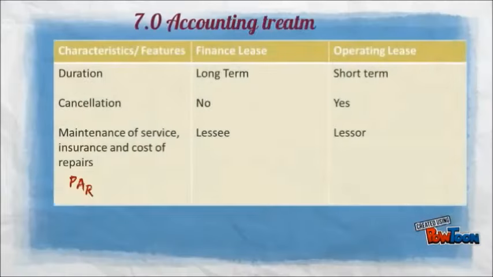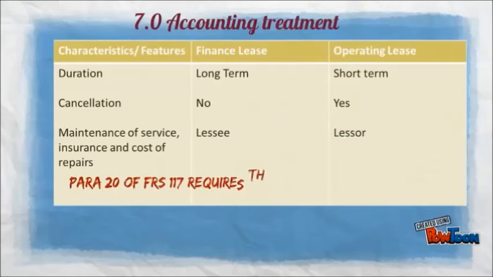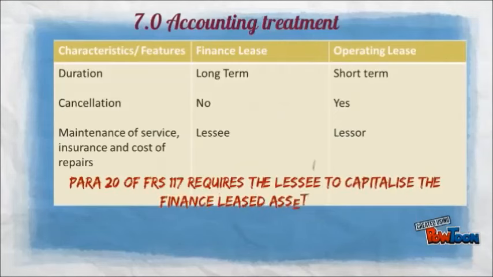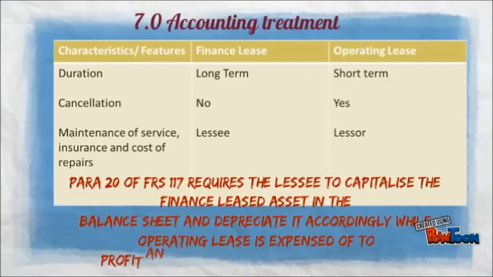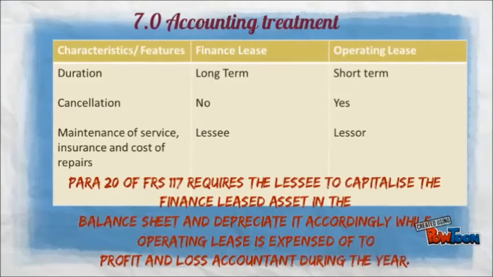For accounting treatment, we differentiate between finance lease and operating lease. The duration for finance is long-term, while operating is short-term. A finance lease cannot be cancelled, while an operating lease can be cancelled. Maintenance, service, insurance and cost of repairs are borne by the lessee for finance, while the lessor bears them for operating.